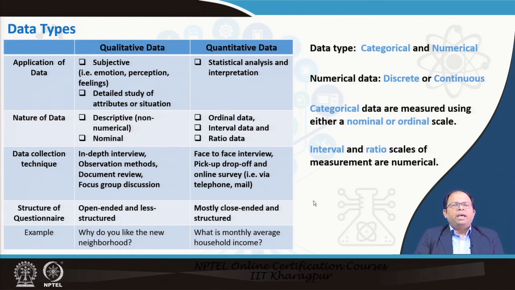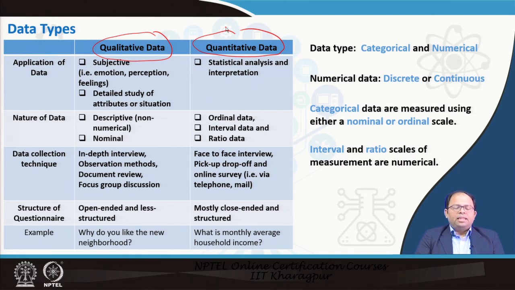So there may be other ways to also categorize data. For example, we can categorize data as qualitative as well as quantitative. Now, as you can understand, qualitative data can be of different kinds. It could be measured in a subjective way. For example, we can measure emotion, perception, feelings by writing about it. So it's a little bit subjective. Or we can do a detailed study of the attributes or situation, where we can study each of those aspects in detail. So this is qualitative data.